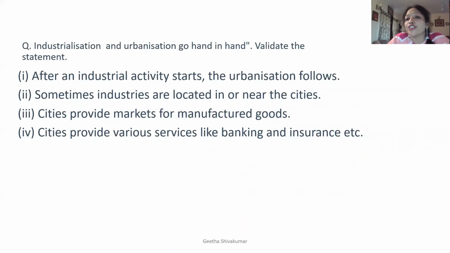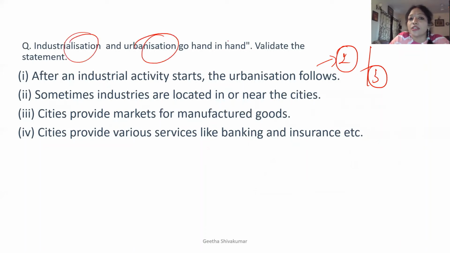Industrialization and urbanization go hand in hand. Validate the statement. The question can come for 2 marks or for 3 marks. This is not your 5 marks question. They can ask you, industrialization and urbanization go hand in hand, justify the statement. Do you think that industrialization and urbanization go hand in hand? Explain. In any form, if you see this, you need to give the same answer. After an industrial activity starts, urbanization follows.